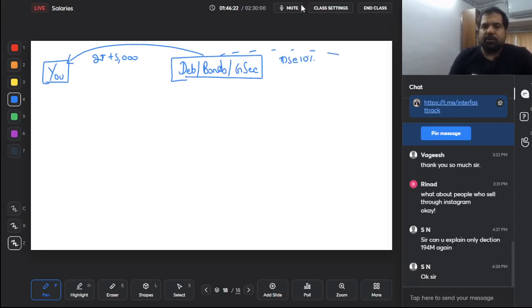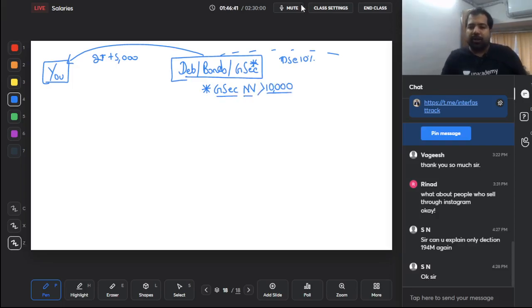Is there an exception? Yes. In case of government securities, TDS will only apply if the nominal value, that means the face value of government securities, is more than 10,000. If the nominal value is more than 10,000, only then TDS will apply.